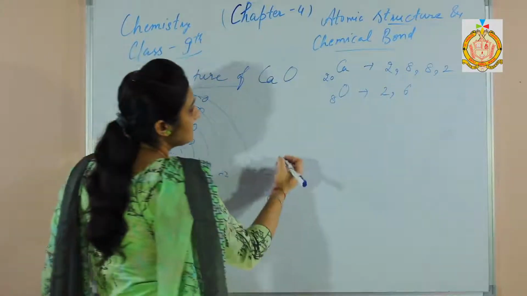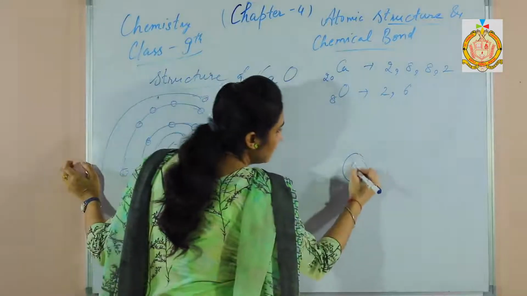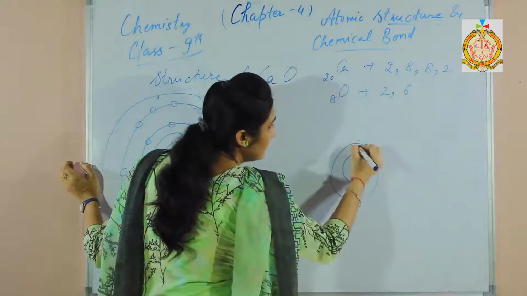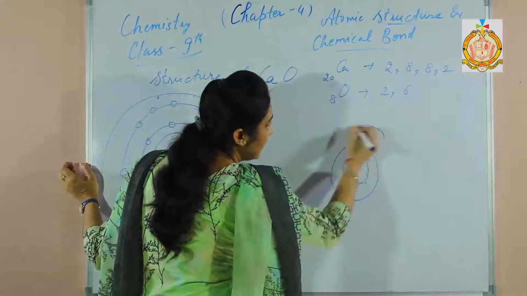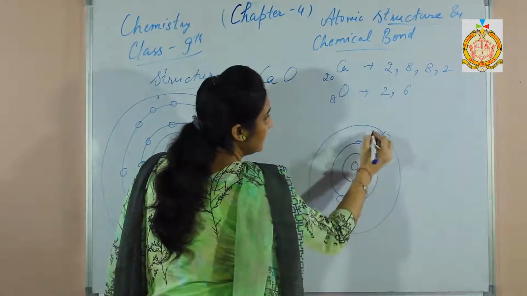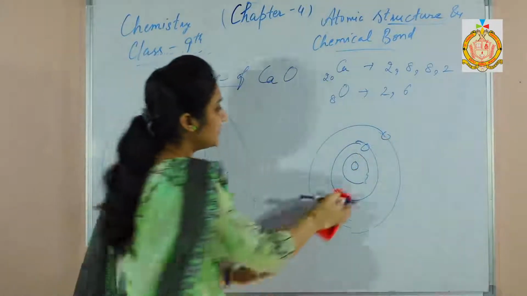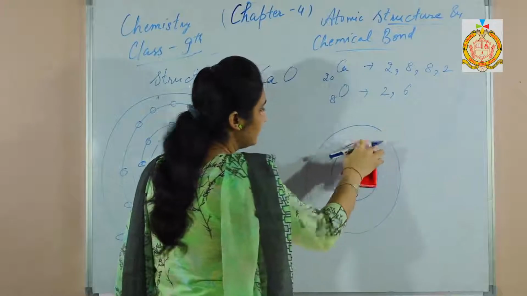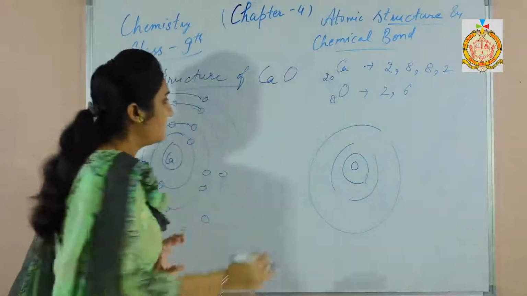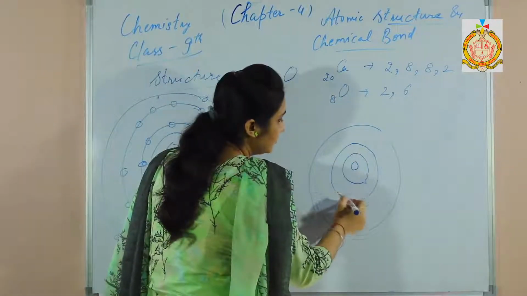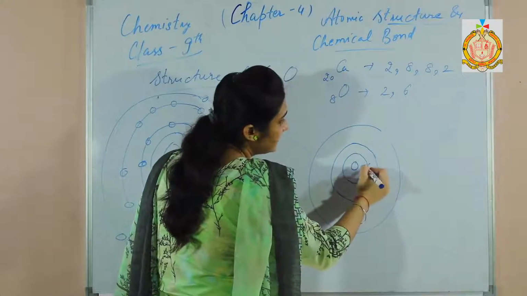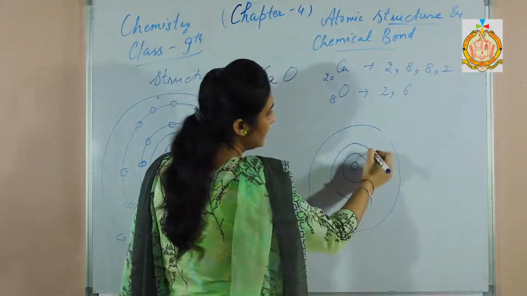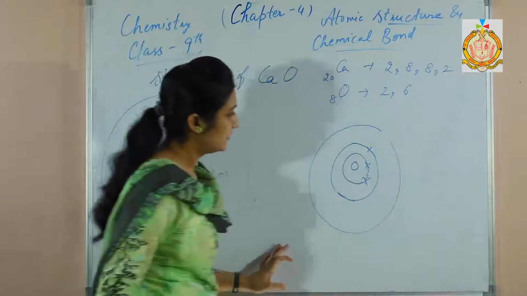And oxygen. In oxygen, there are 2 electrons in the first shell and 6 electrons in the next shell. We will represent this by crosses because I have already represented the electrons here with dots. In the first shell there are 2 electrons, in the next shell there are 6 electrons.